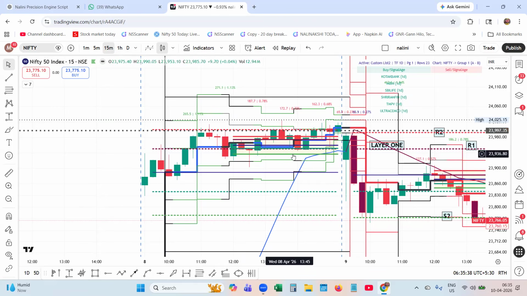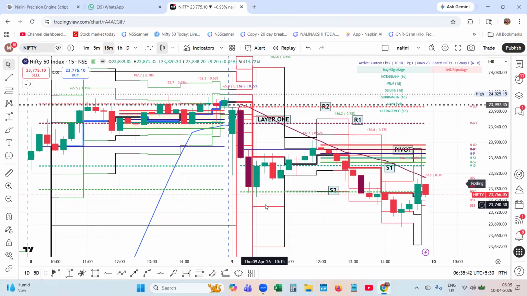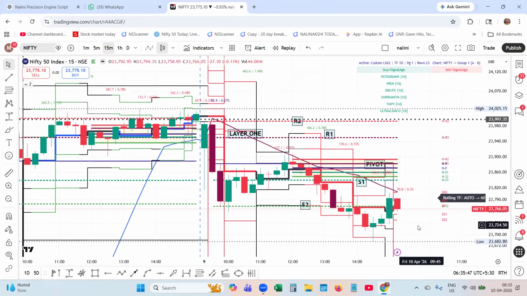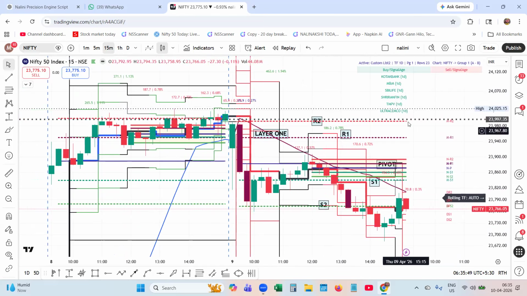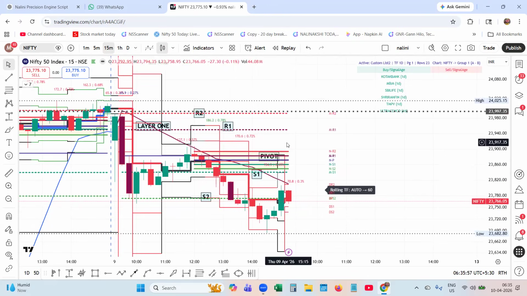It was a compression, which led to the expansion yesterday. The market expanded to the downside, and in the morning itself, you need not worry, you need not guess. Within 5 minutes, at 9:18, this layer 1 will be plotted.